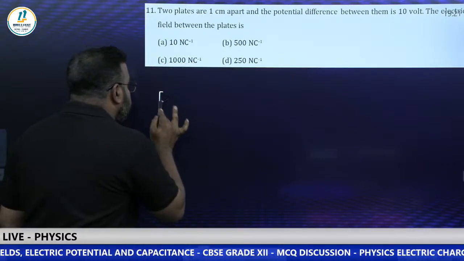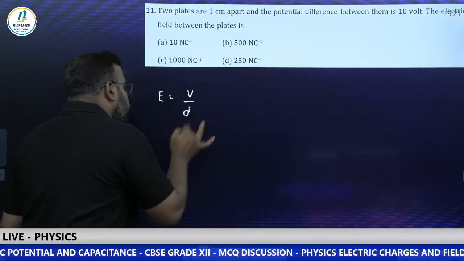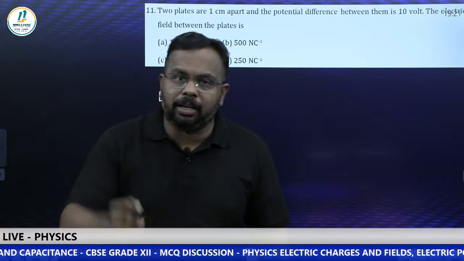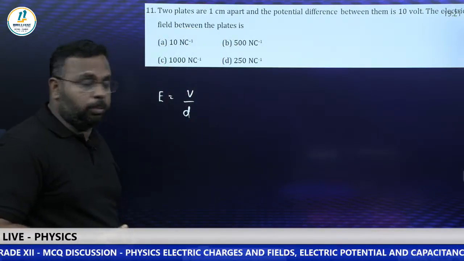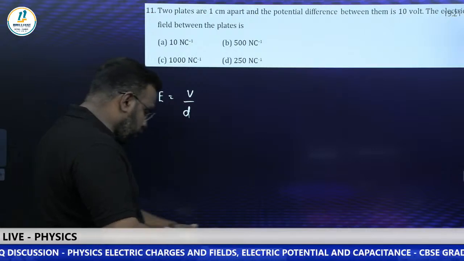E is equal to V by d in a uniform field. Non-uniform field only we need to use dV by dr, integration method and all. But here it's in between 2 plates, means it is uniform only. So just calculate and tell me the answer.